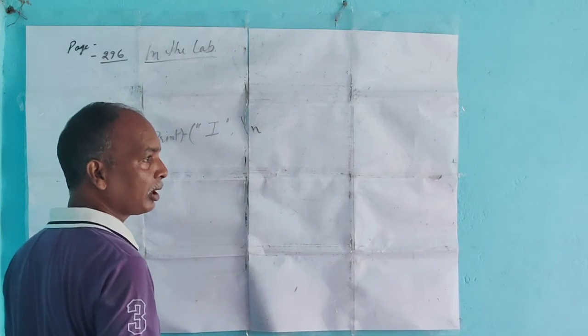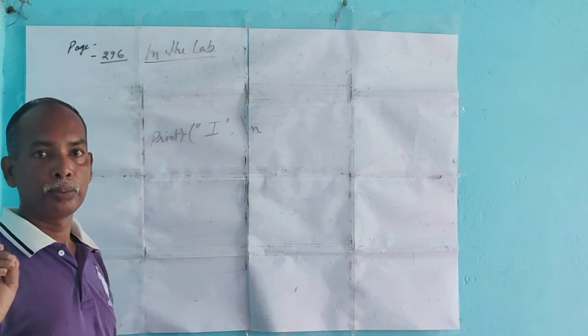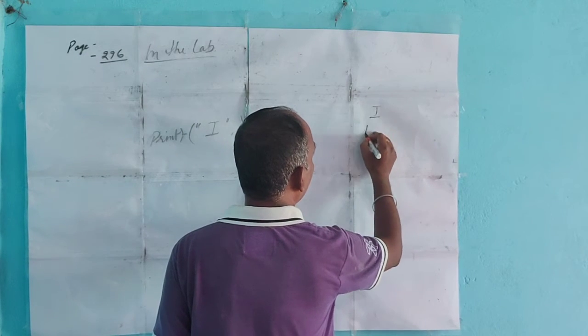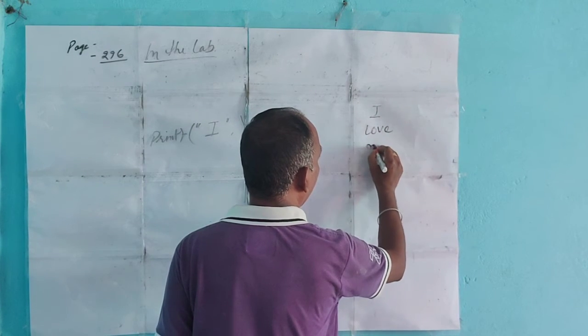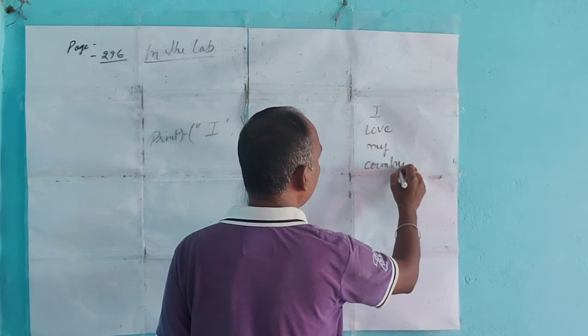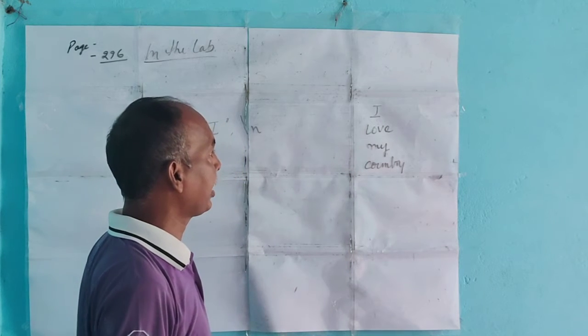What is the function of \n? \n means new line, because here the output is I love my country. So you have to display the text in separate lines.